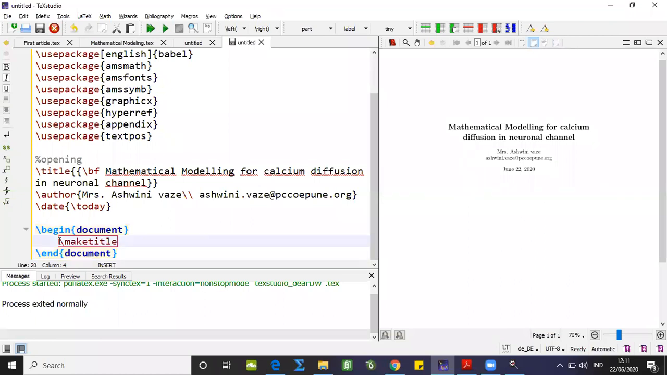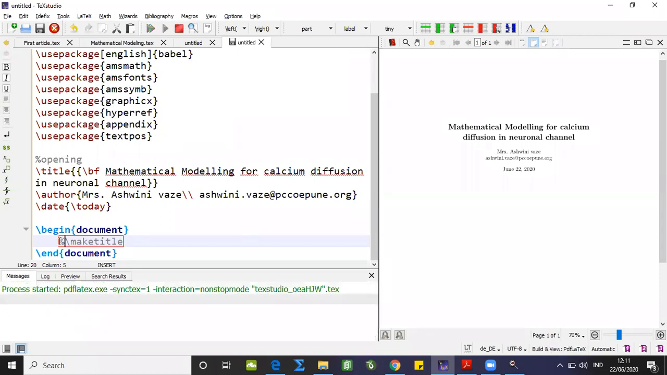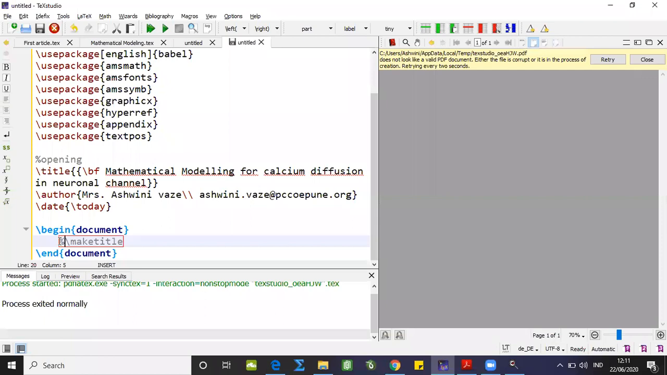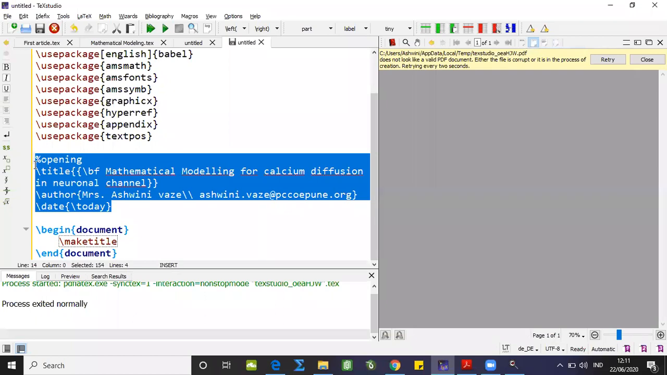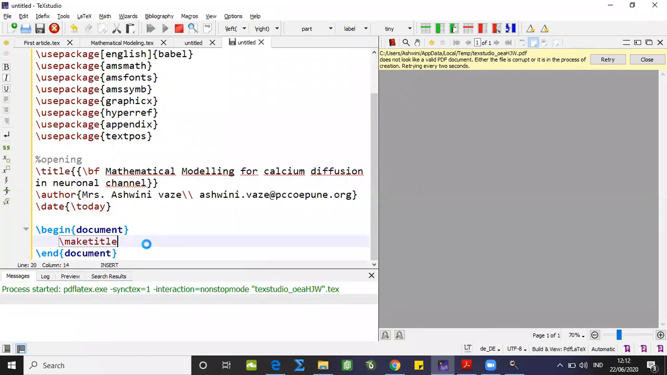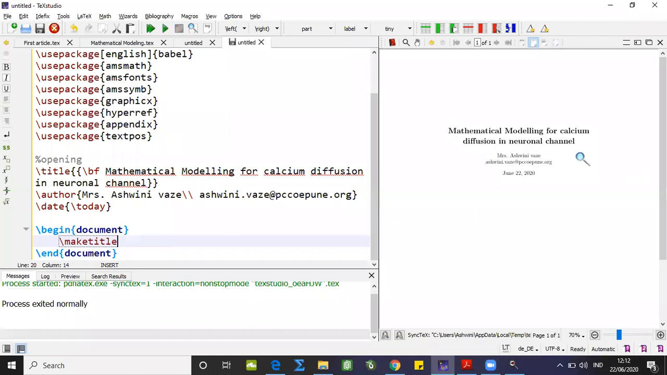Now I'm going to do one more thing over here. I'm going to put a percentage sign before this make title command. Now you can observe, let us identify what output we are going to get. See, I'm not going to get any output because this make title command assigns this particular preamble as a title bar. Now I have removed the percentage sign over here, and I'll run that once again. Again, I'm going to get the title, author name, and date over here.